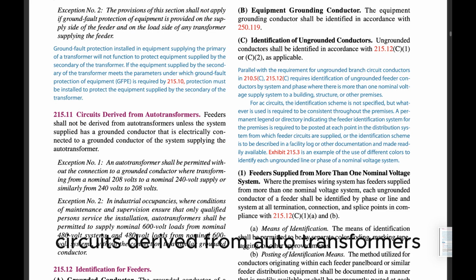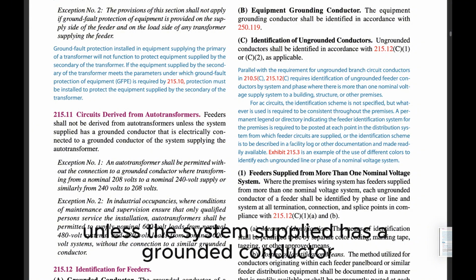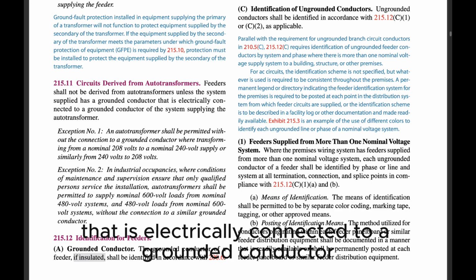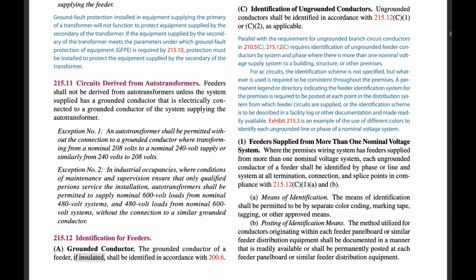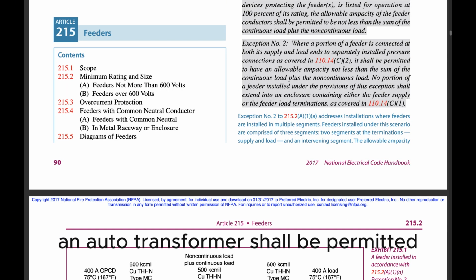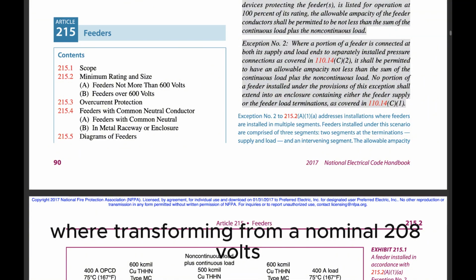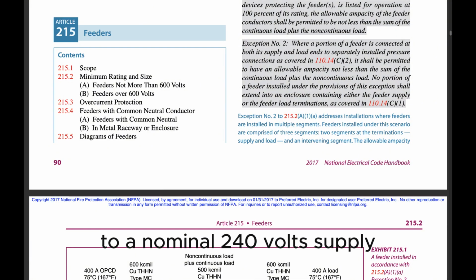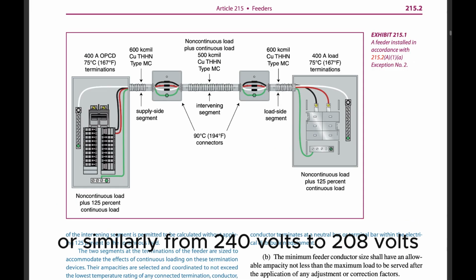215.11 Circuits derived from autotransformers. Feeders shall not be derived from autotransformers unless the system supplied has a grounded conductor that is electrically connected to a grounded conductor of the system supplying the autotransformer. Exception No. 1: An autotransformer shall be permitted without the connection to a grounded conductor where transforming from a nominal 208 volts to a nominal 240 volt supply or similarly from 240 volts to 208 volts.